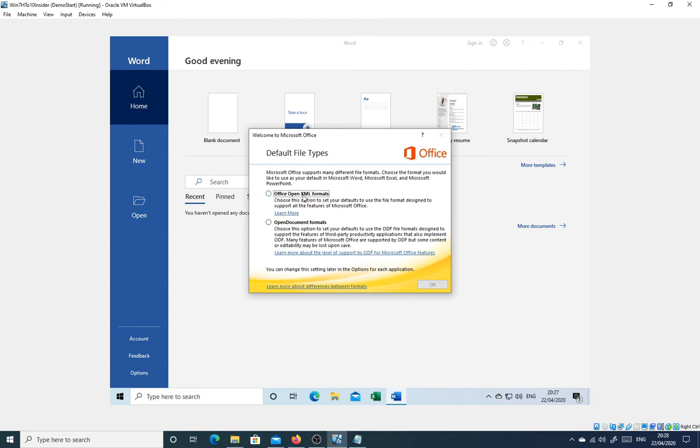Next up is choose the default file type format. I'd recommend that we pick the Office Open XML format. Open document formats are also okay, but they are the native format for a free open source suite called LibreOffice. Microsoft Office and LibreOffice can exchange documents using it, but LibreOffice can also open the native Microsoft Office format. So we may as well stick with that.